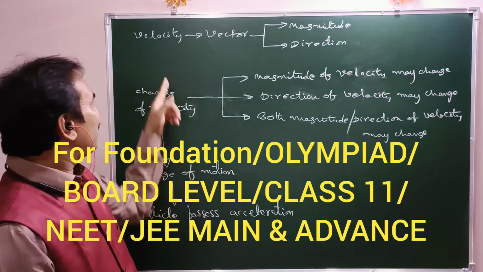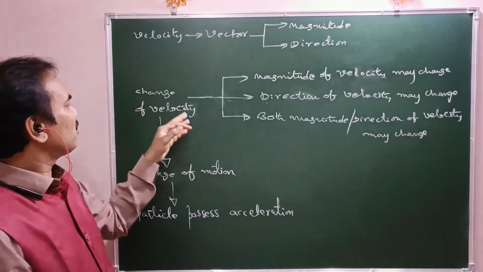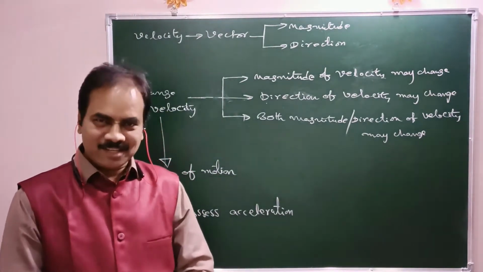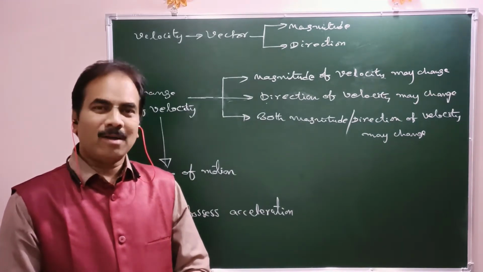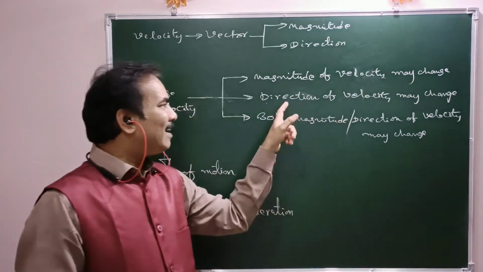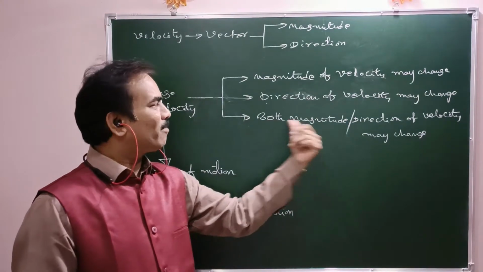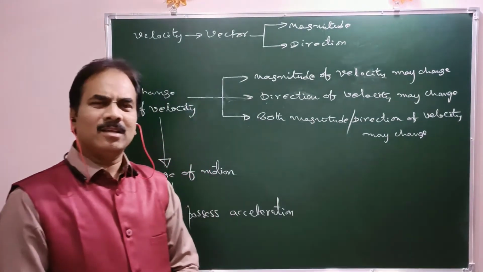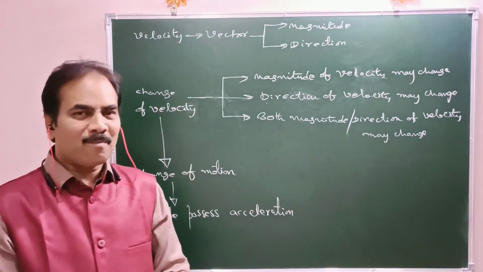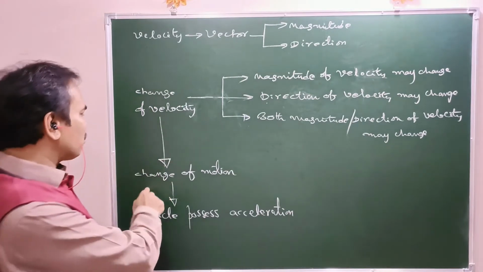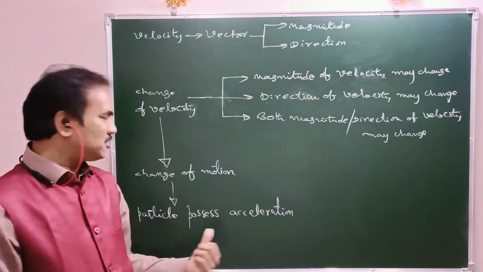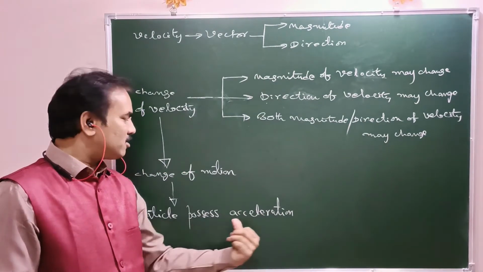So similarly here, when do we say that velocity changes? A change of velocity occurs in three situations. Magnitude of velocity changes, or direction of velocity changes, or both magnitude as well as direction of velocity changes. In all these three situations, the velocity of that given particle is said to be changed, which leads to change of motion. So in all these three situations, the particle is said to possess acceleration.